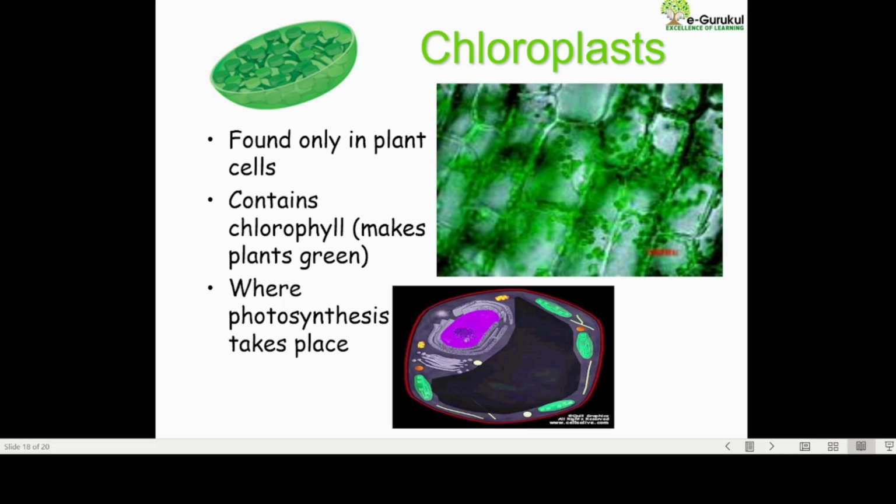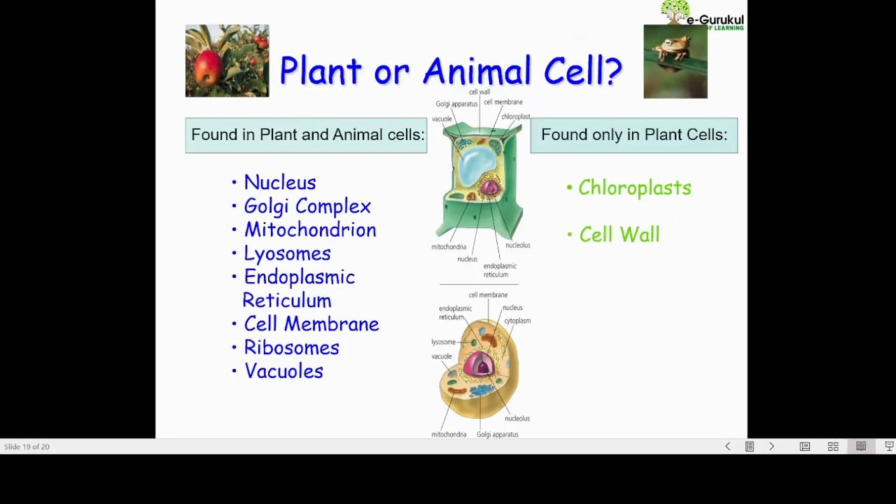It is found only in the plant cells, contains chlorophyll pigments that make plants green, and is important for photosynthesis.